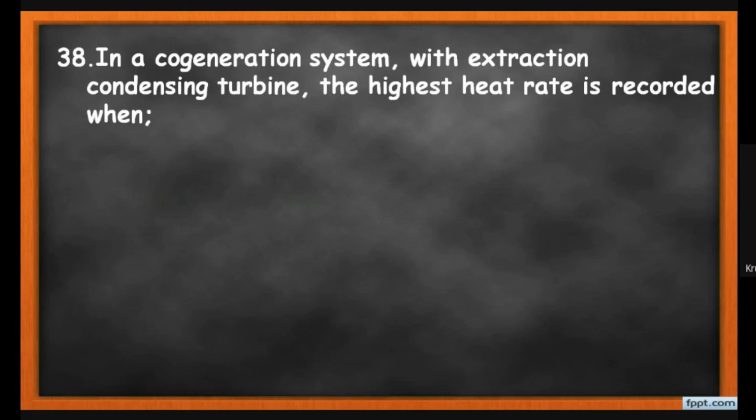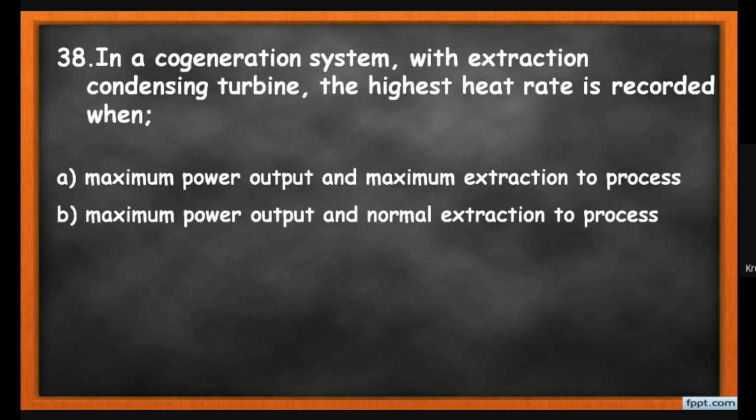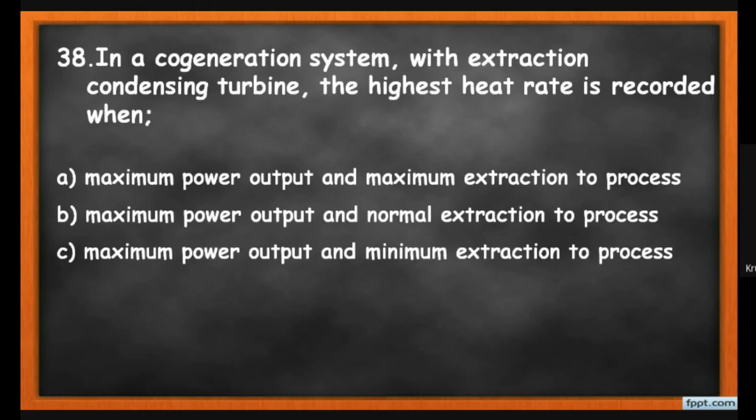Now the MCQ number 38: in a cogeneration system with an extraction condensing turbine, the highest heat rate is recorded when: option A, maximum power output and maximum extraction; option B, maximum power output and normal extraction; maximum power output and minimum extraction; none of the above.